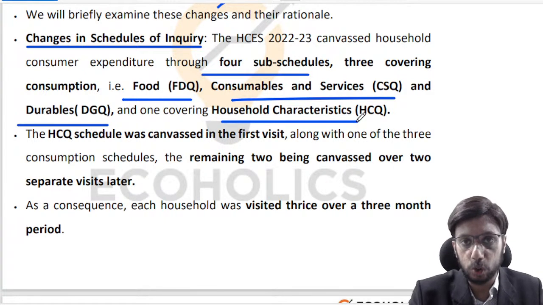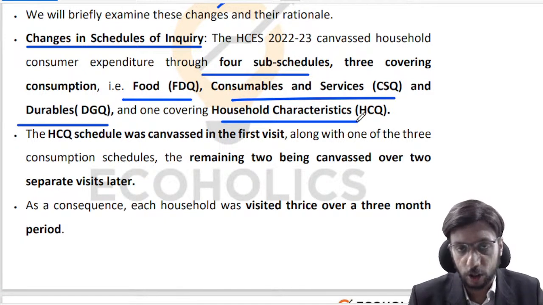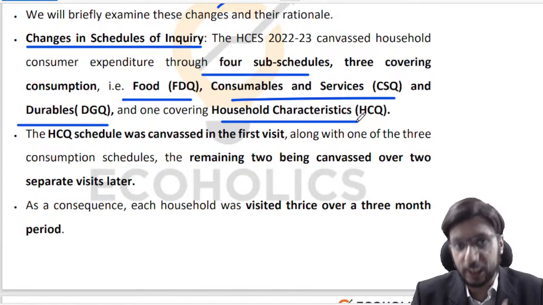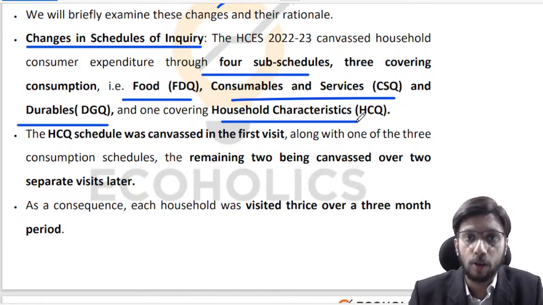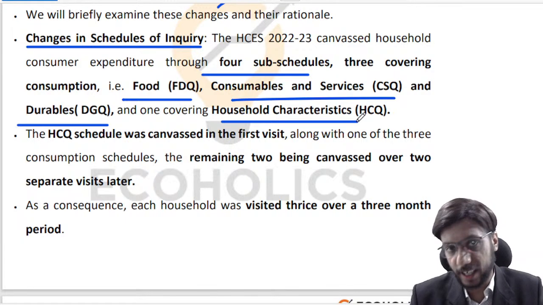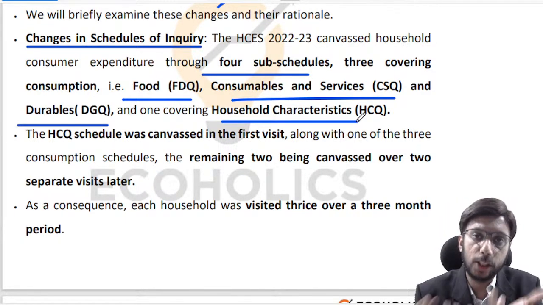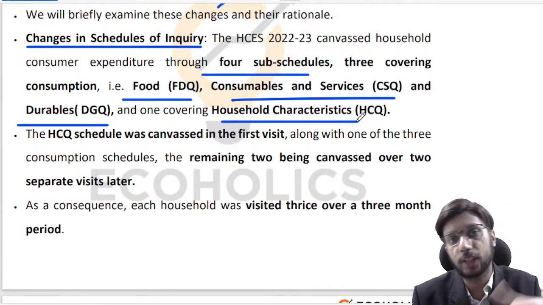I'm going into a household and asking these questions, right? So which household am I going into? Is it rich or poor? If it is rich, then what made me classify it as rich or affluent? If it is poor, what made me classify it as poor? Correct? So we also need to capture the characteristics of the households that are giving this answer.